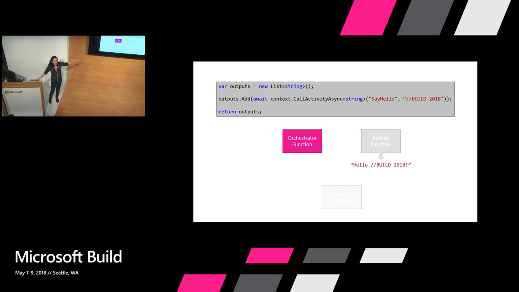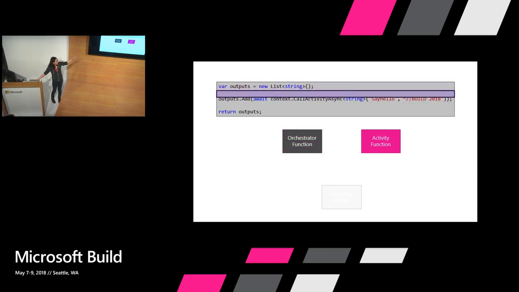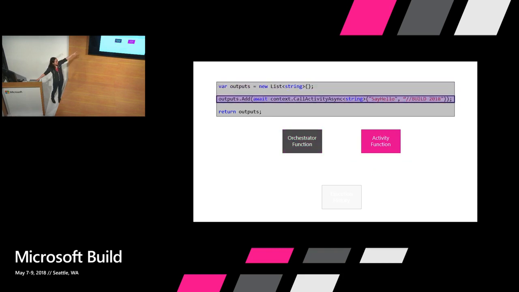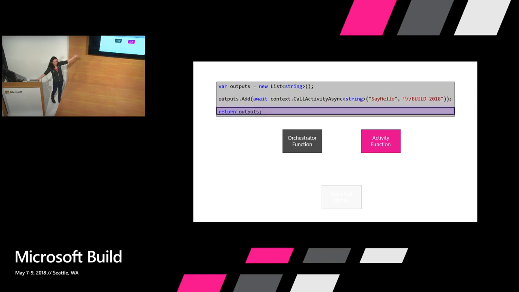That activity function will get woken up. It will run. It will create its output. And then the orchestrator function will get run again. And key point here to understanding this that took me a while, it starts over from the very beginning. And it goes to that line again. It will check its execution history. This time it has something. It will bring that into its local state. It doesn't have to schedule the activity function again. And it will keep running. So in a more complex workflow, you would go through this several times.